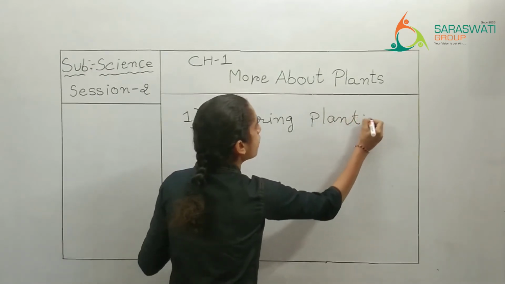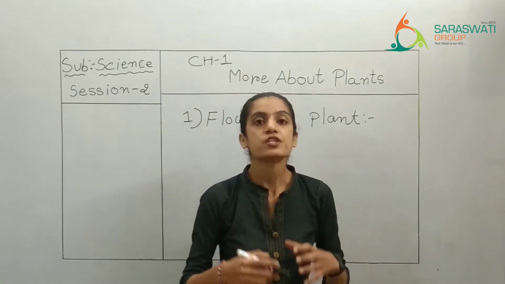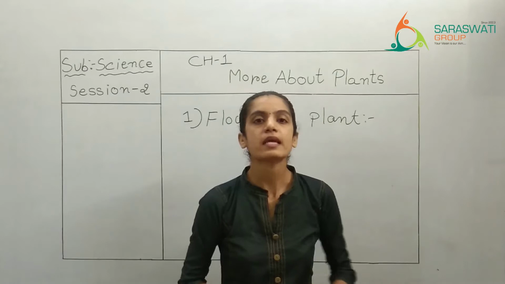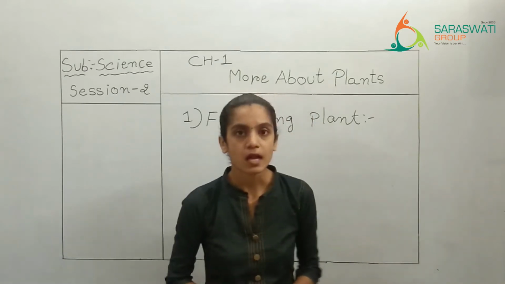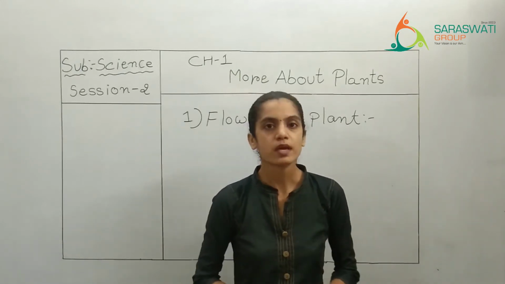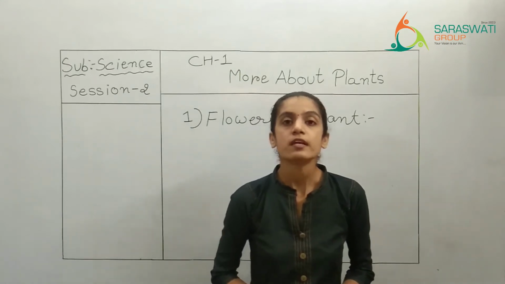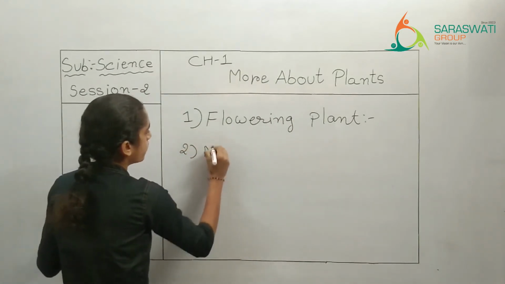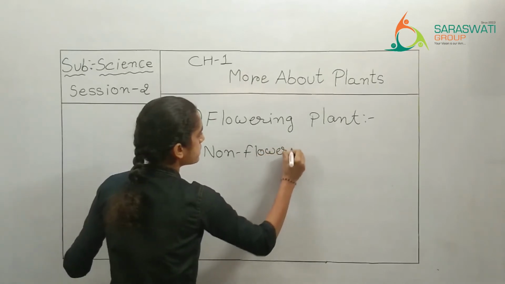What is the meaning of it? Flowering plant means the plant which can have the flower throughout their lifetime or they can have the flower in a certain season. એટલે કે જે પ્લાન્ટ ઉપર જે ટ્રી ઉપર ફ્લાવર આવે છે એ ટ્રીને શું કહેવાય? ફ્લાવરિંગ પ્લાન્ટ. Right? Now, the next category is what? It is non-flowering plant.